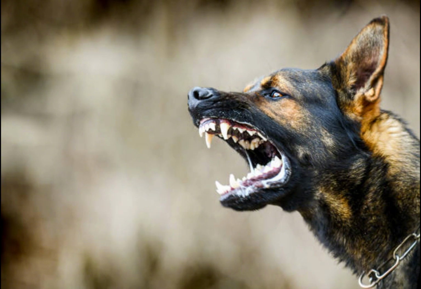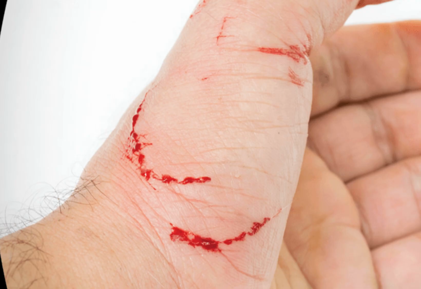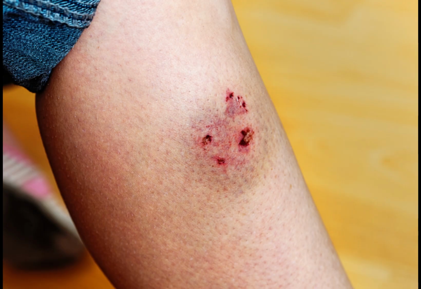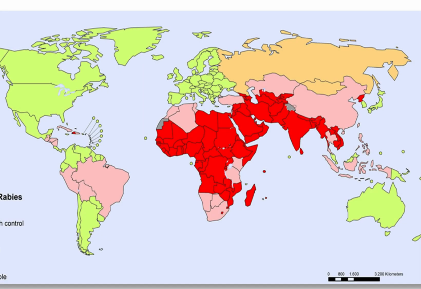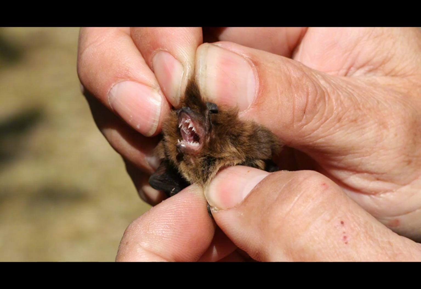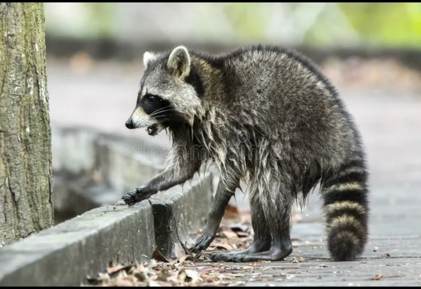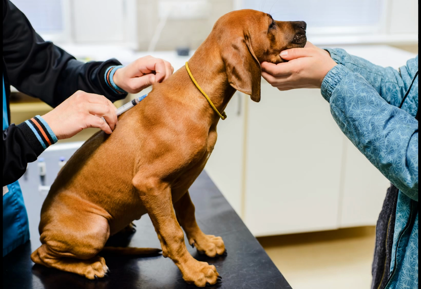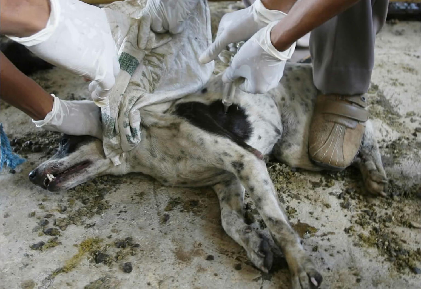Rabies is transmitted through infected saliva, most commonly by bites from rabid animals. Scratches or contact of saliva with mucous membranes like eyes and mouth can also transmit the virus. In many parts of the world, domestic dogs are the main source of human rabies deaths, while in other regions, wildlife like bats, foxes, raccoons, and skunks are important reservoirs. Breaking the chain of transmission means focusing both on animal vaccination and immediate human care after exposure.